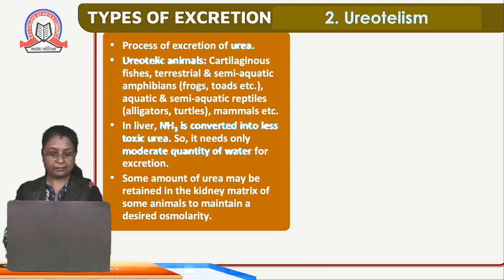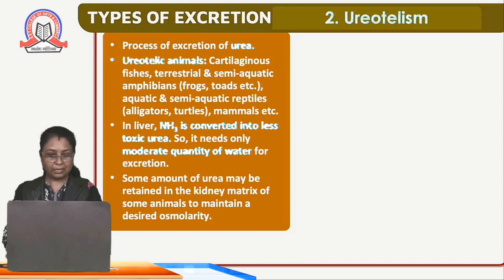As we know, aquatic animals totally survive in the water, but amphibians can survive on the land as well as in the water. For example, frogs, toads, etc. And some turtles and mammals, that is human beings, show this kind of excretion, that is ureotelic. Human beings are ureotelic, as humans excrete waste product from the body in the form of urea.